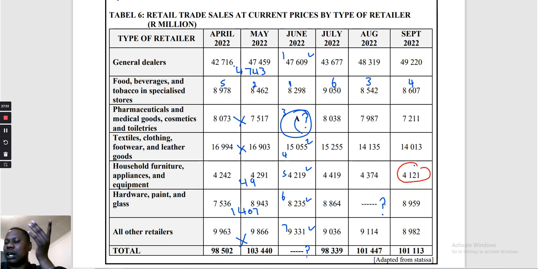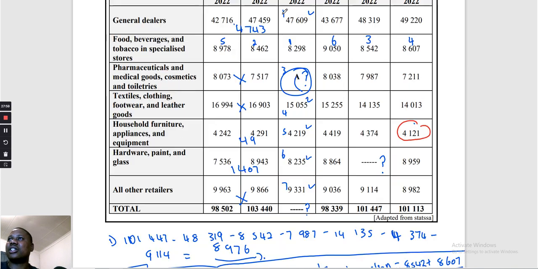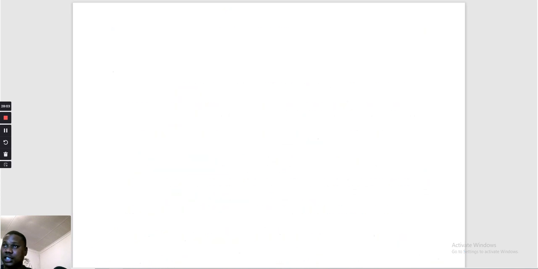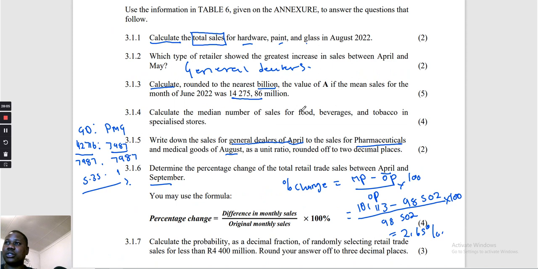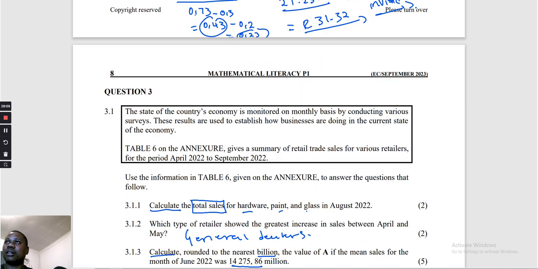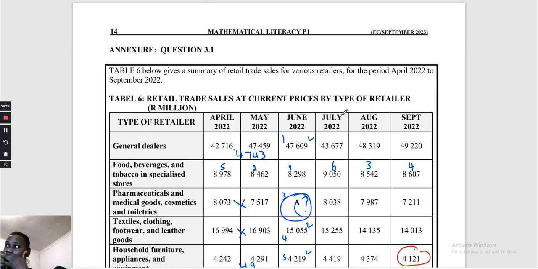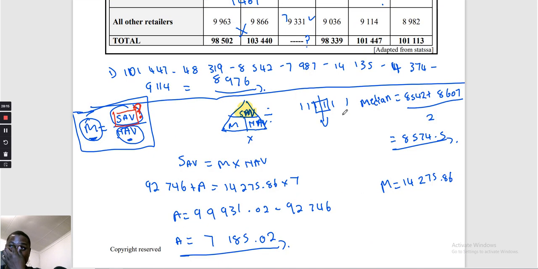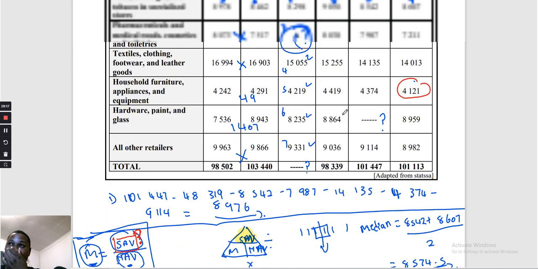I forgot how much it was, but it was something. Okay, let's go and check this one. I think it was the first question, and it's going to take us time now. I wrote it there. Remember, I wrote it there. It's the first one there. It was 8,000.